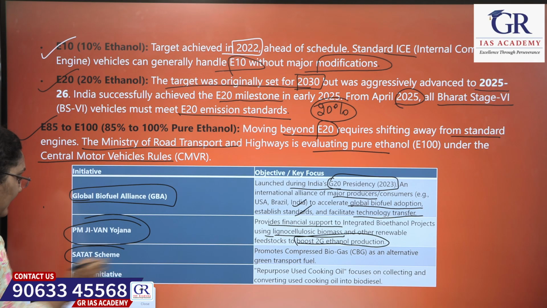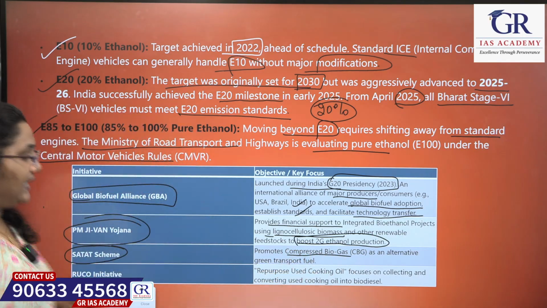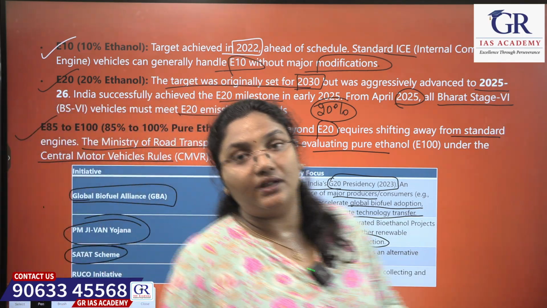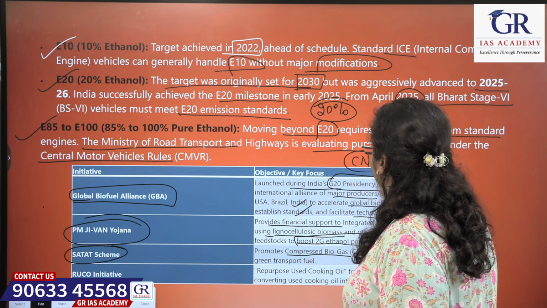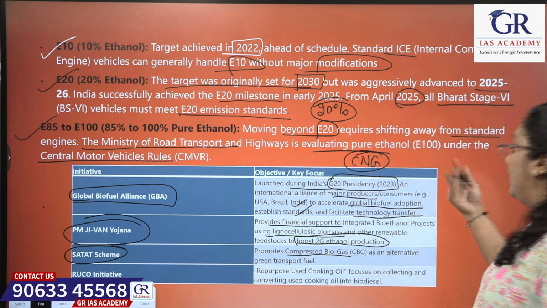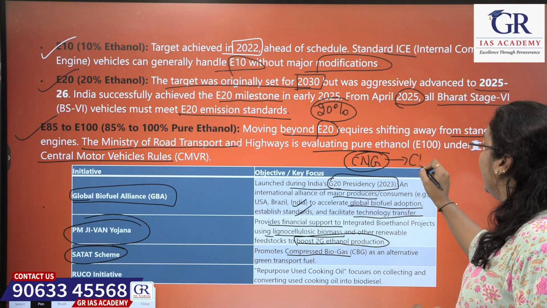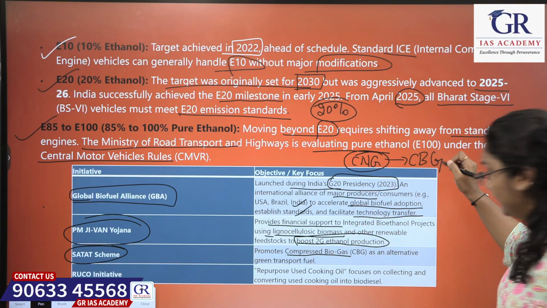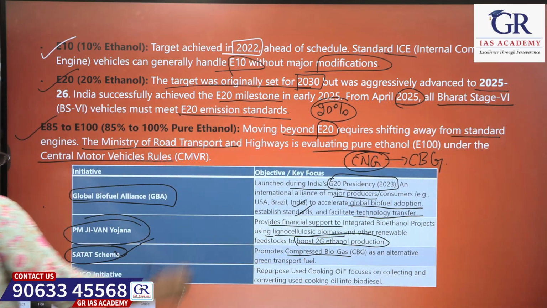The next is the SATAT scheme. What is this scheme? It promotes compressed biogas as an alternative for green transport fuels. Basically, we are using CNG, right? CNG also gives us carbon dioxide emissions. So in place of CNG, we are coming up with compressed biogas. Okay, CBG. That is about the SATAT scheme.